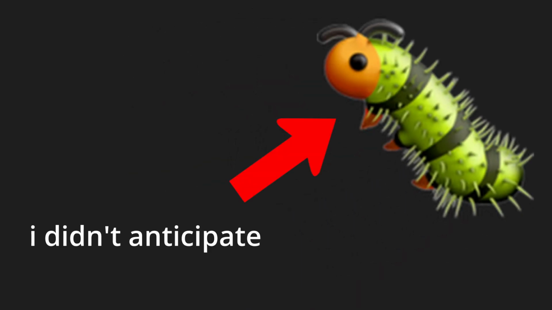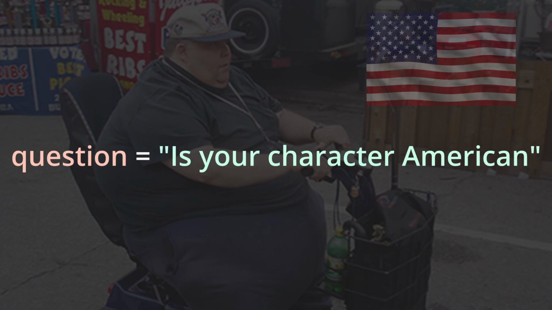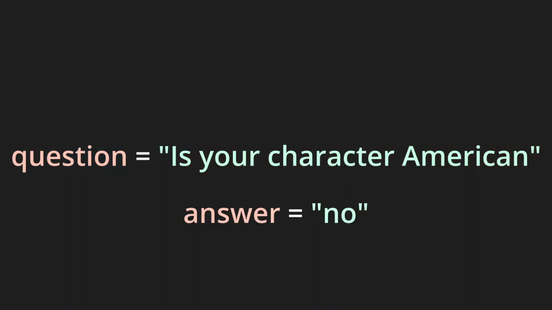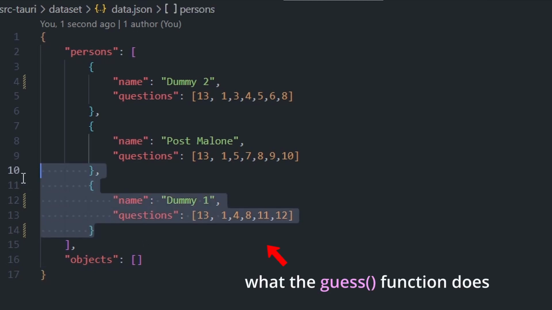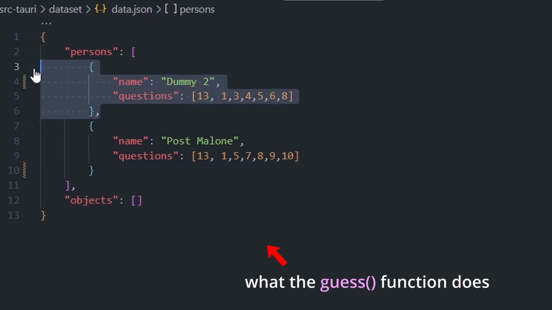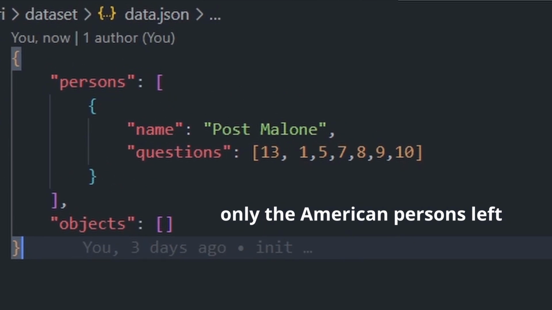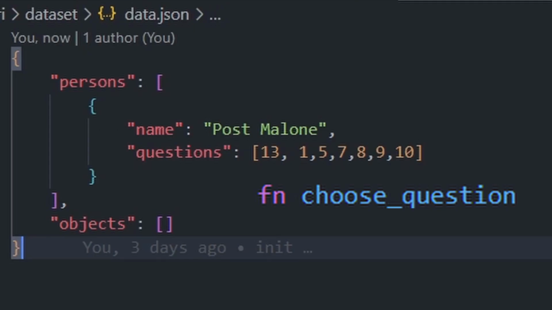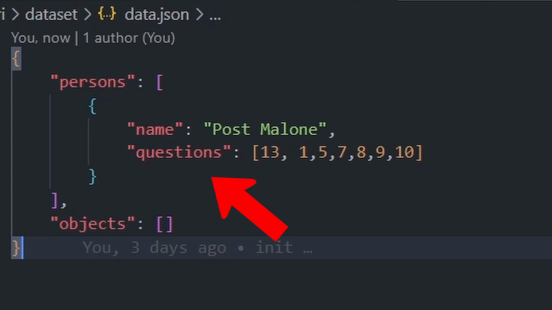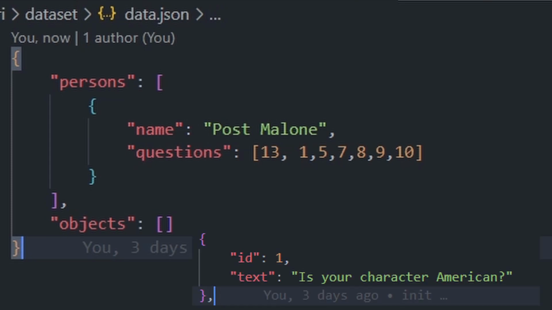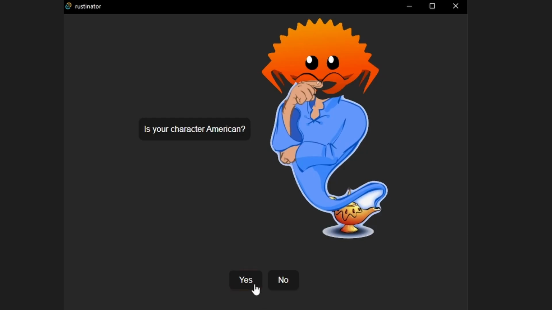Why partially? Because there's this huge bug that I didn't anticipate. For the sake of example, we will assume that the question is "Is your character American?" If the user replies with no, then the guess function will remove all the elements that don't include that question in the array, meaning it removes all the personalities that are not American. However, the choose question function takes a random question from the existing items, and the question "Is your character American?" isn't removed, and it can occur many times.